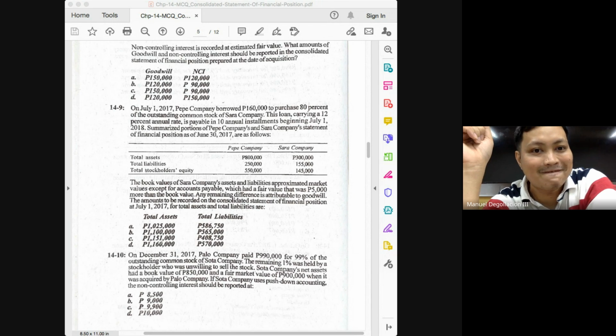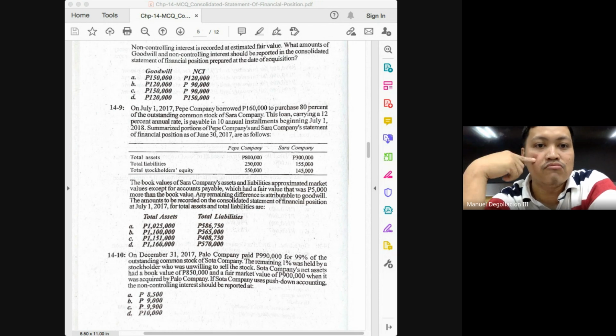It is payable in 10 annual installments. Now, since this is interest-bearing, there will be no need to solve for the present value. So the carrying amount of your liability will just be at its face value.